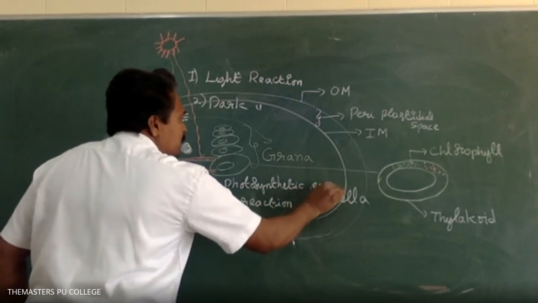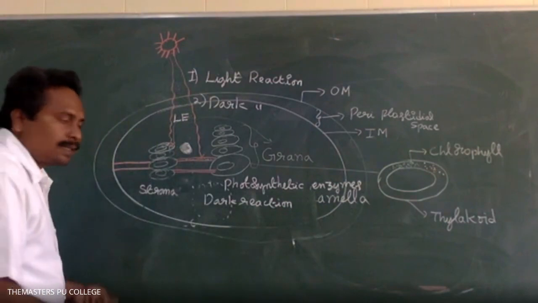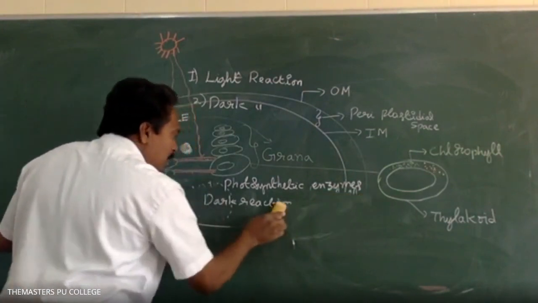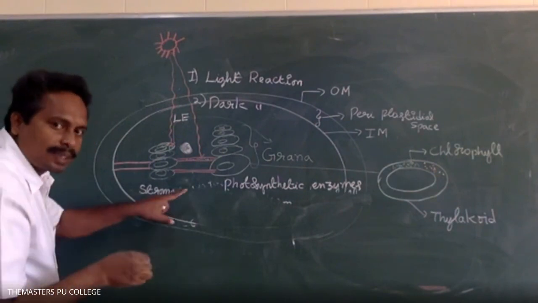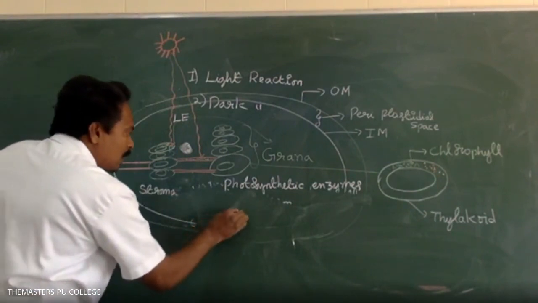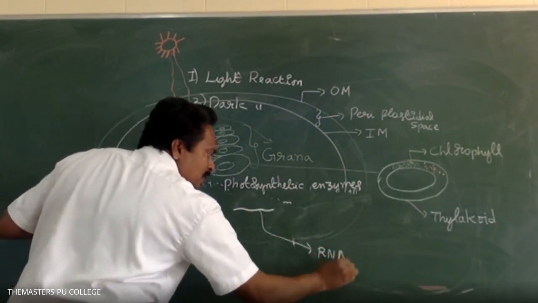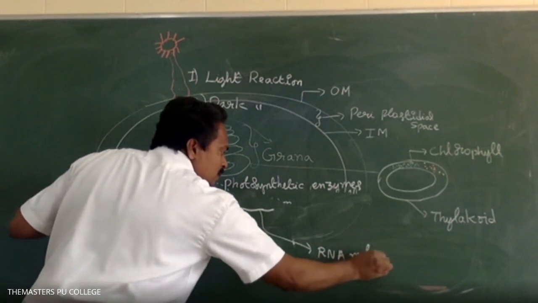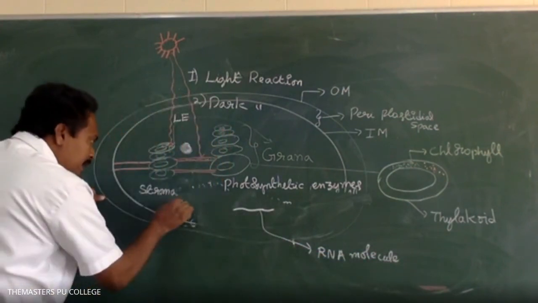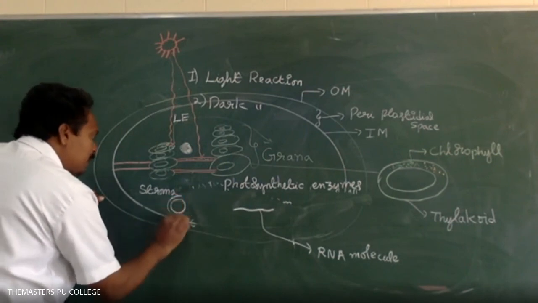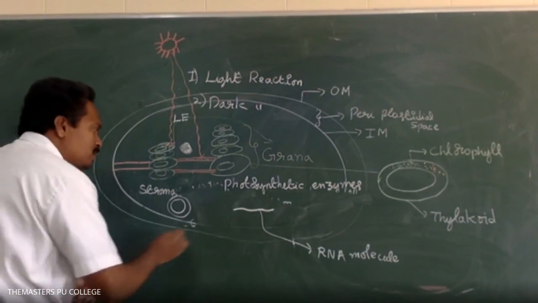Photosynthetic enzymes and the protein synthetic enzymes. Along with the photosynthetic enzymes, in the stroma region of the chloroplast there are RNA molecules, double-stranded DNA molecules, and 70S type of ribosomes.